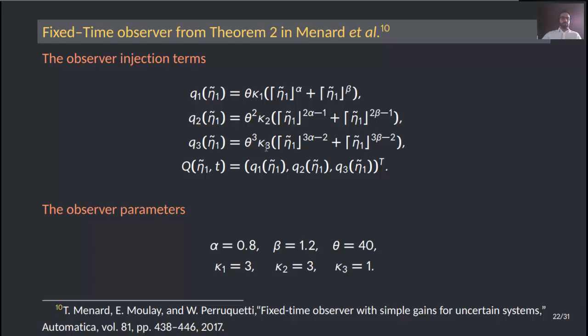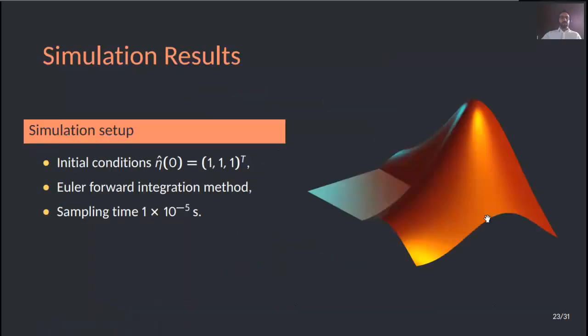With observer injection terms as I'm showing here, Q1, Q2 and Q3, and parameters as I'm showing here in the bottom of this slide. The simulations are conducted using MATLAB Simulink with initial conditions for the state of the observer at 1 in every state, Euler forward integration method, and sampling time as I'm showing here.